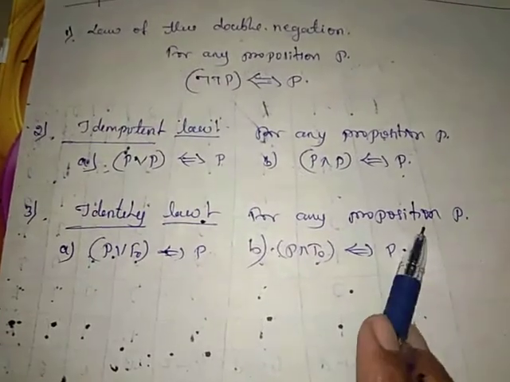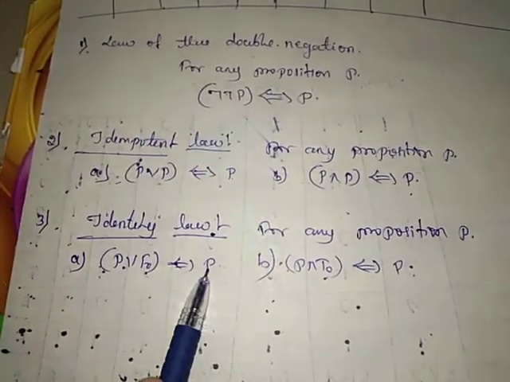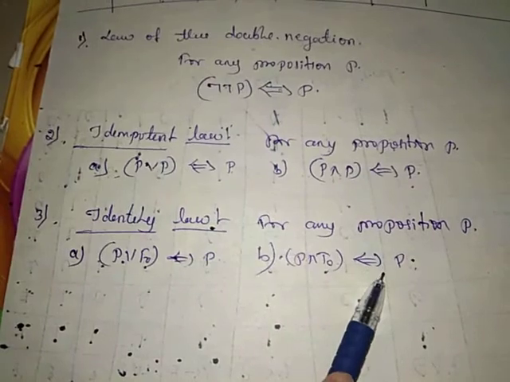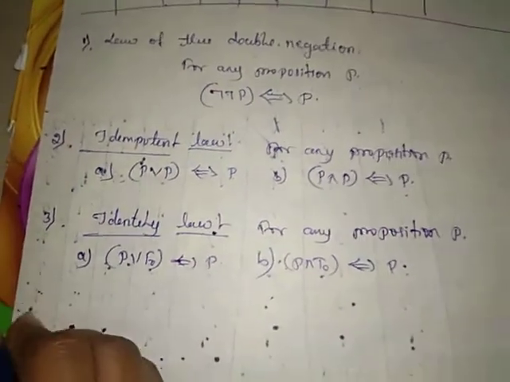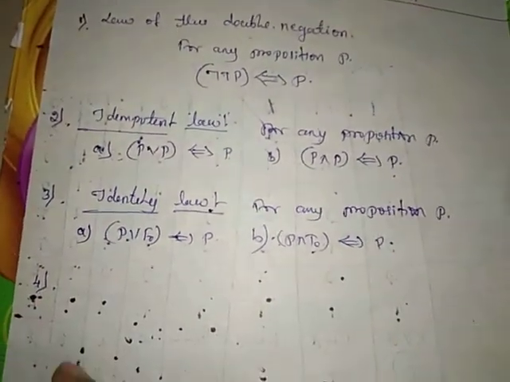So the identity law says that for any proposition P, P or F naught is equivalent to P, P and T naught is equivalent to P.